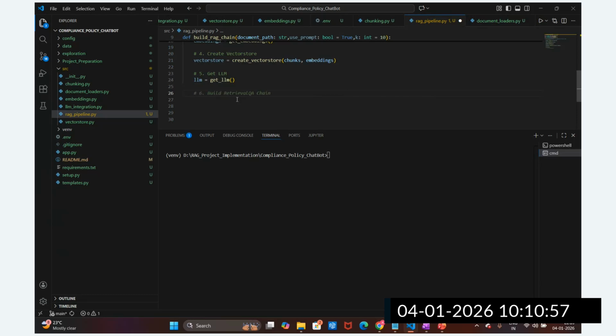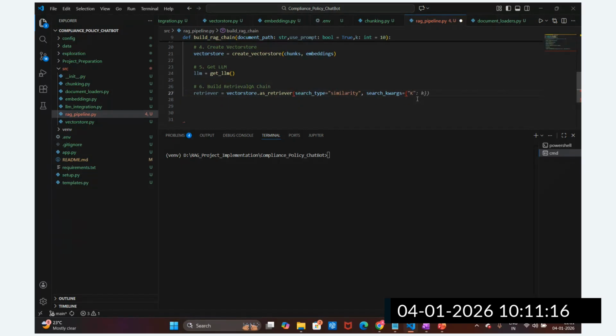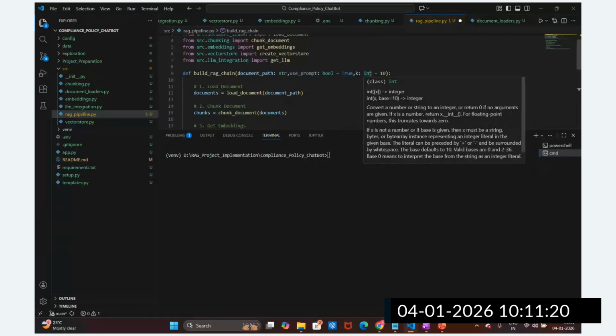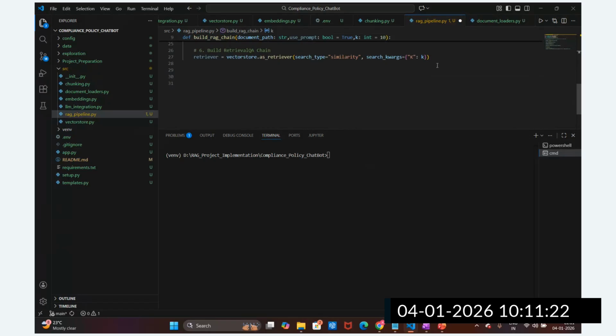So step 6, build this retrieval question answering chain. I'm going to build this, right? Vector store as a retriever. We are passing the similarity search. In the search argument, we are passing by default 10, right? Let's suppose search argument the k value. We are passing k equal to k. K is already provided here, k equal to 10. So this is how we are going to set up this question answering chain.